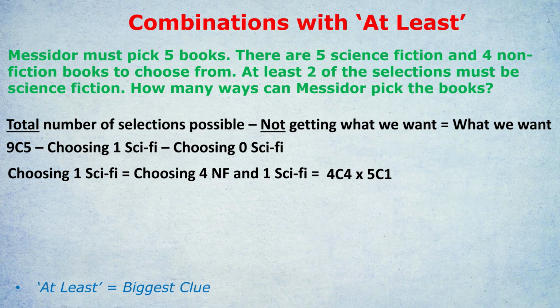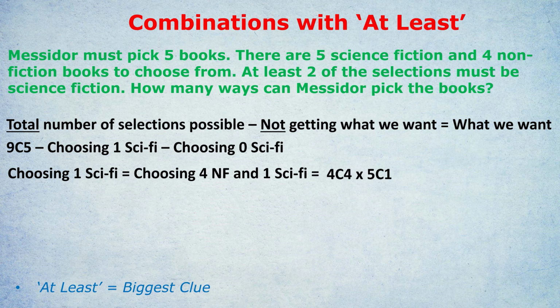Final shortcut, just to tell you, I know this is a lot of notes you must be taking, but I'm aiming at the more advanced students. If there's just a 1 at the bottom, like 5 choose 1, the answer again is just n. So 5 choose 1 is just 5. 6 choose 1 is just 6. 8 choose 1 is just 8, etc. So there are these little shortcuts we can take instead of working things out in full.